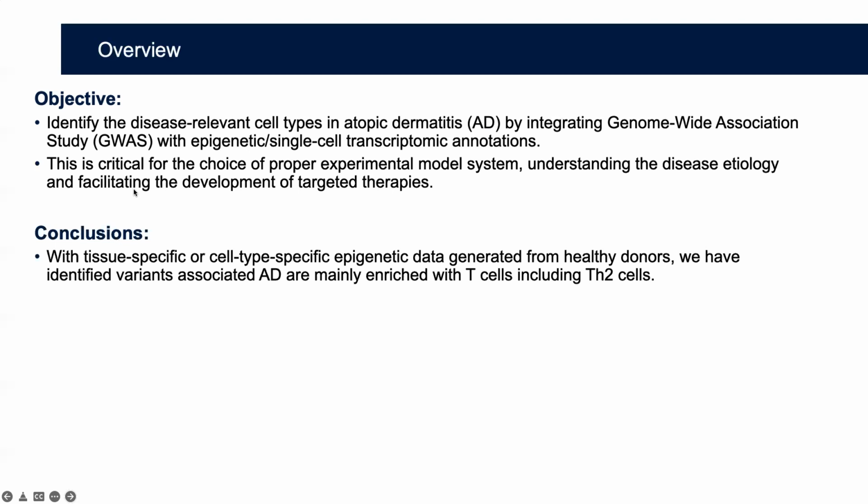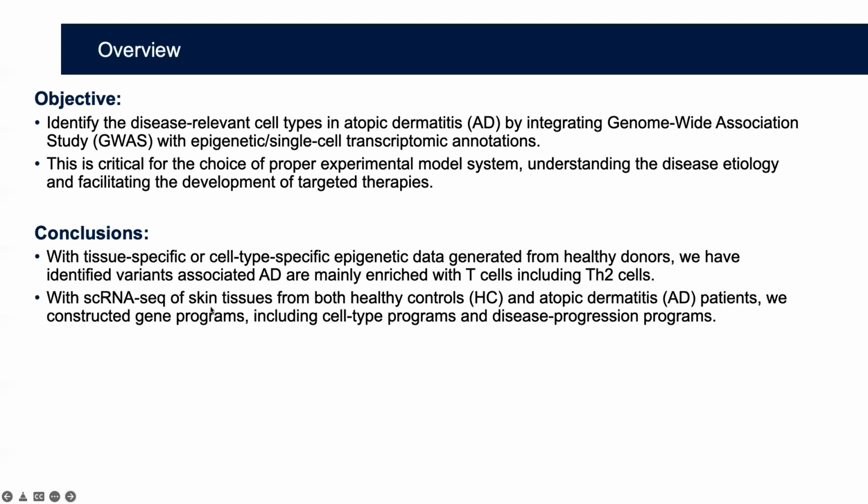As for the conclusions, when we use tissue-specific or cell type-specific epigenetic data as annotations, we found that variants associated with atopic dermatitis are mainly enriched in T cells, including Th2 cells.